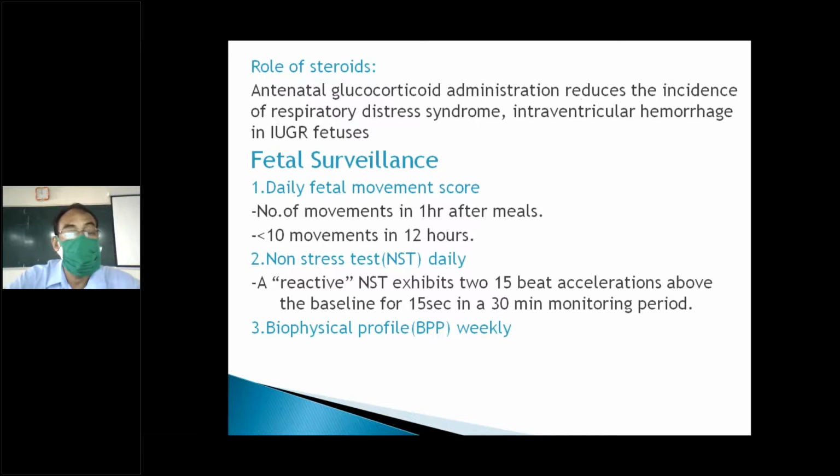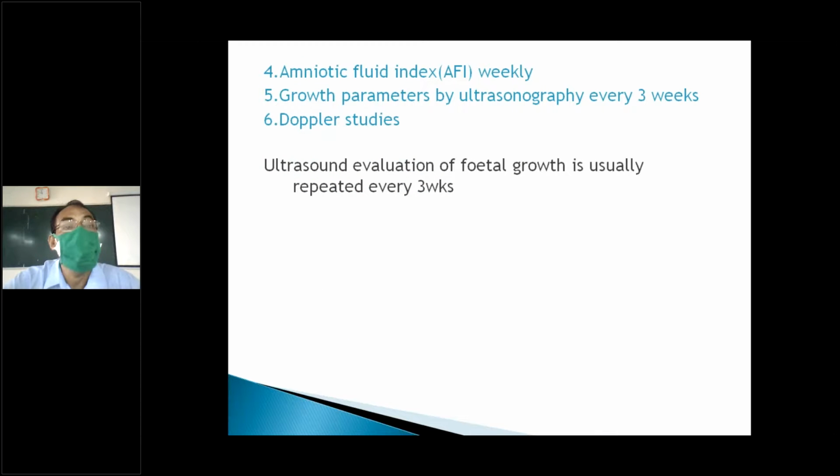Biophysical profile, the other thing we do, is the Manning score. It includes gross body fetal movement, breathing movement, tone, amniotic fluid index, and the NST. There are 5 parameters: NST, body movement, tone, breathing movement, amniotic fluid. Each parameter carries 2 points. If the score is less than 6, you have to monitor more frequently.